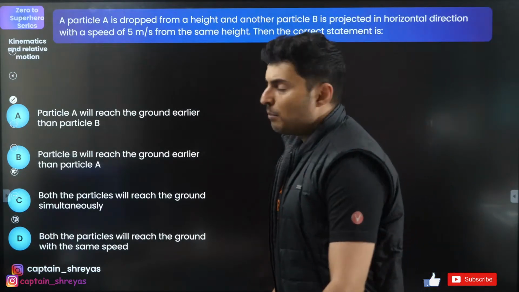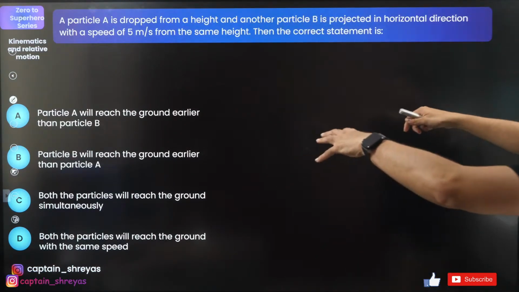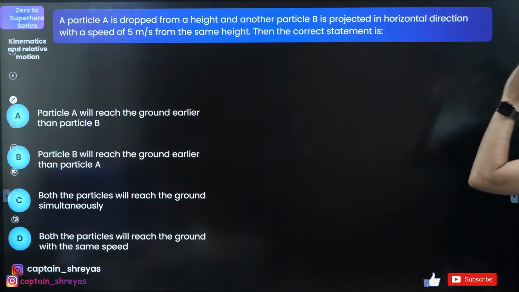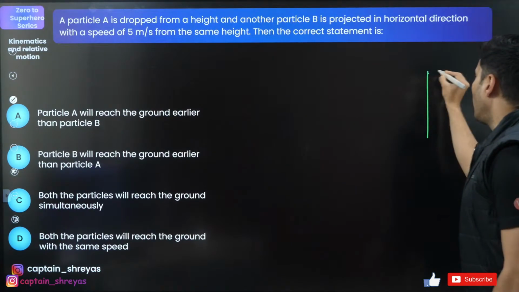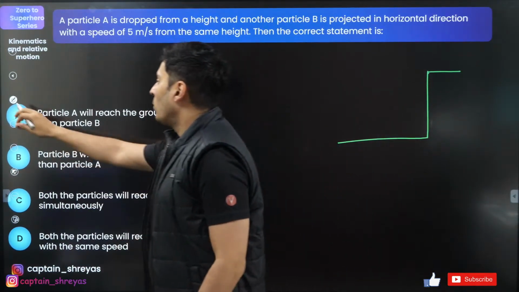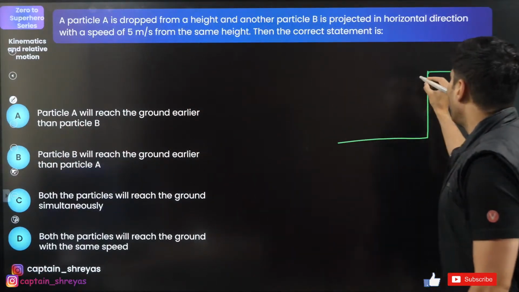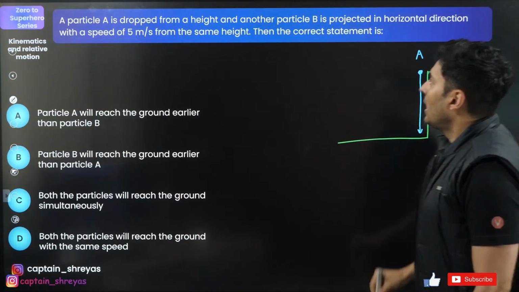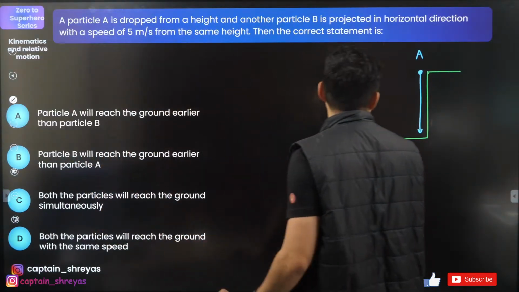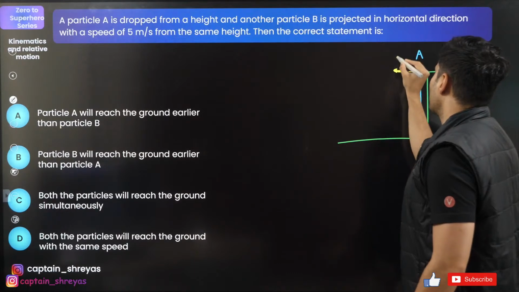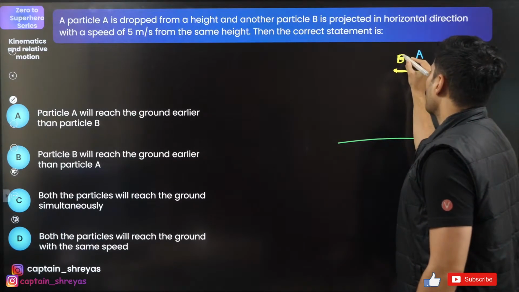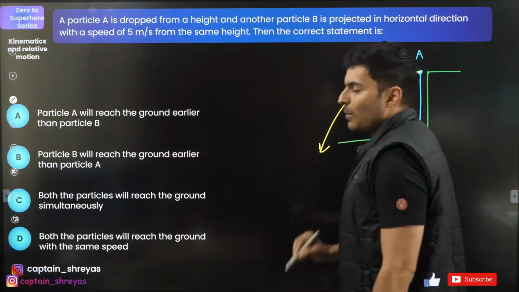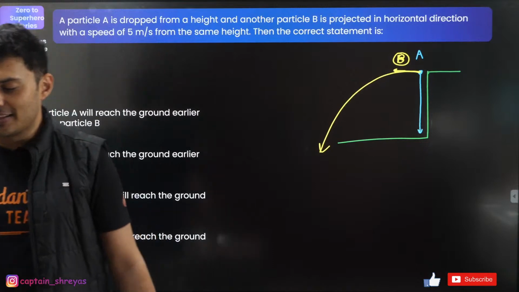Moving on, a particle is dropped from a height and another particle is projected in the horizontal direction from the same height, then which is correct? So you are at a height and what you are doing is you are dropping a particle like this. This is particle A, and another particle B you are throwing with some speed. This is particle B. Question is, what will be same or different for both these particles? Come on, everybody should be knowing this.